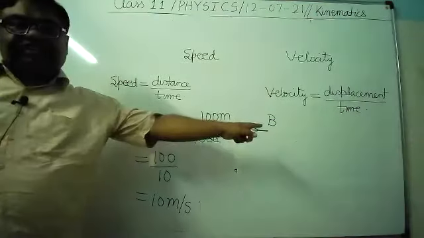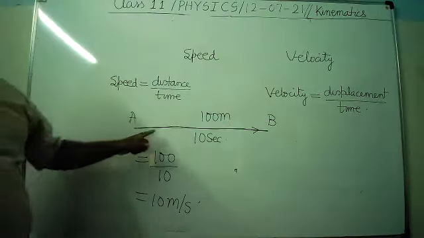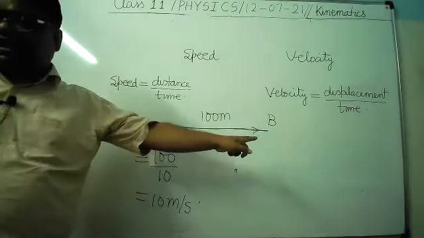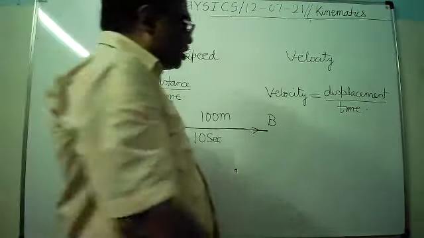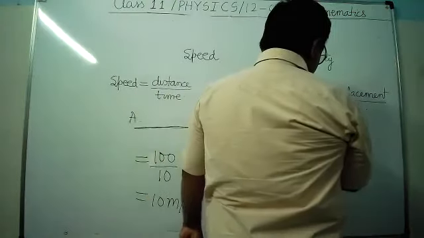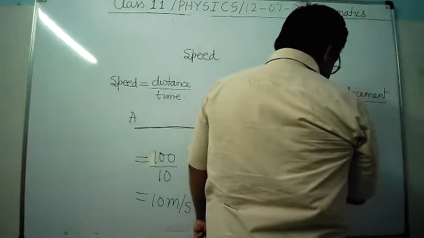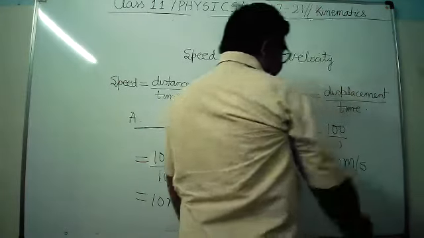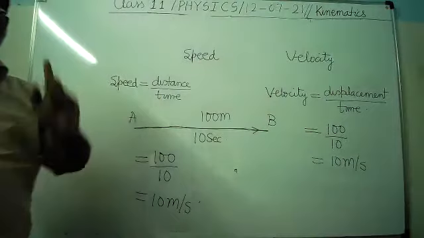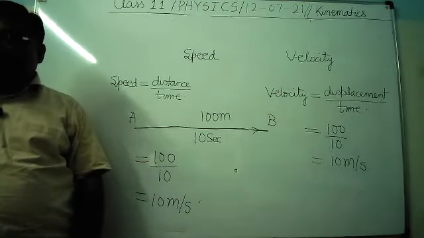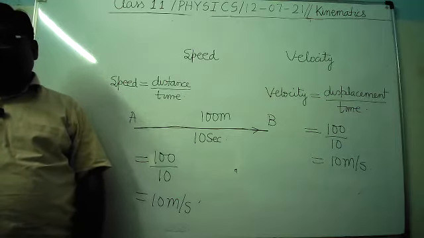So what is the straight distance between A and B? It is 100 meter. A से B के बीच की straight distance कितनी है? 100 meter. So it will be equal to 100 upon 10, that is 10 meter per second. Means both are numerically equal. It is clear.